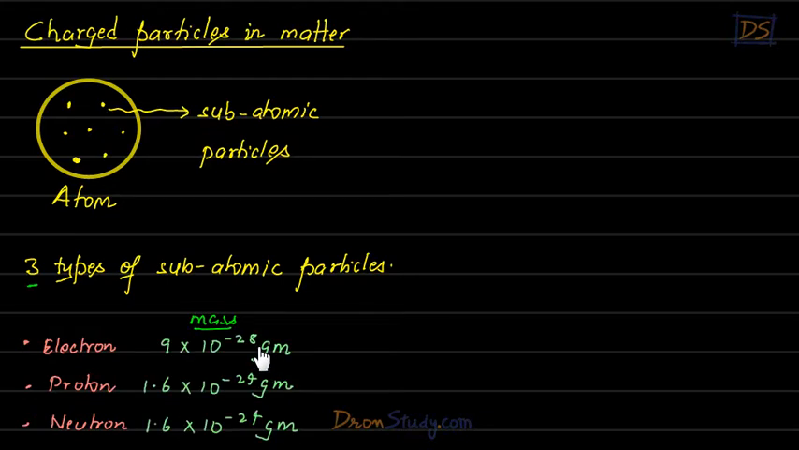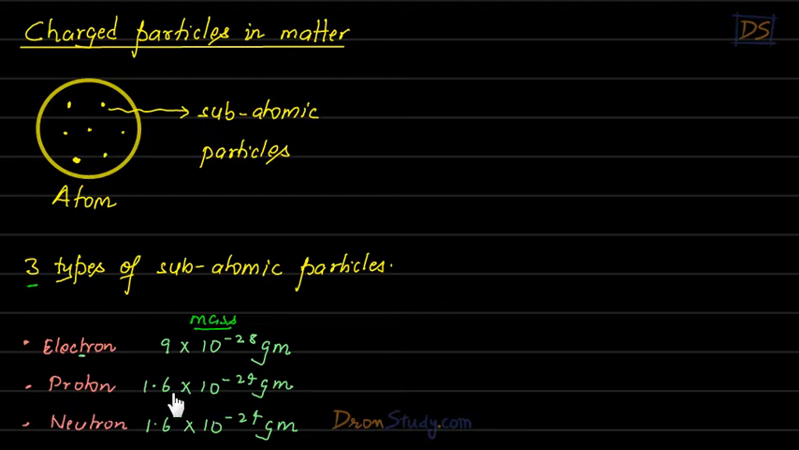So you can see that mass of an electron is 9 into 10 to the power minus 28 gram. So this is mass of one electron. And you can see, students, it is very small because 10 to the power minus 28 gram. Mass of proton is 1.6 into 10 to the power minus 24 gram. This is also very small if you see, students.